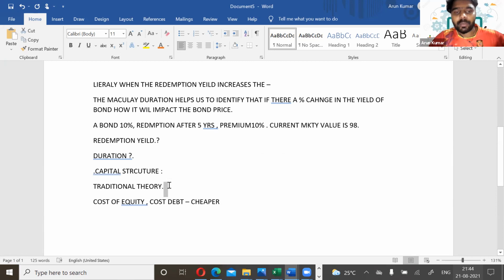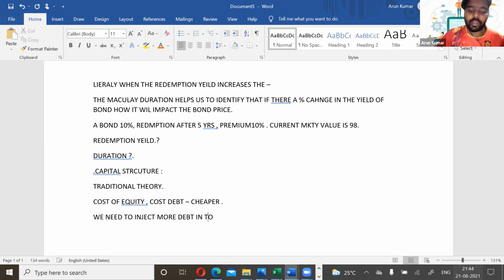When we discuss capital structure, there is the traditional theory. They said that since debt is cheaper, we need to inject more debt into the capital structure. If we inject more debt, what will happen?